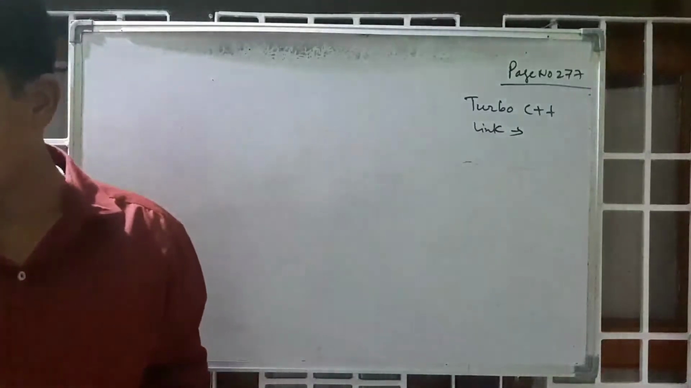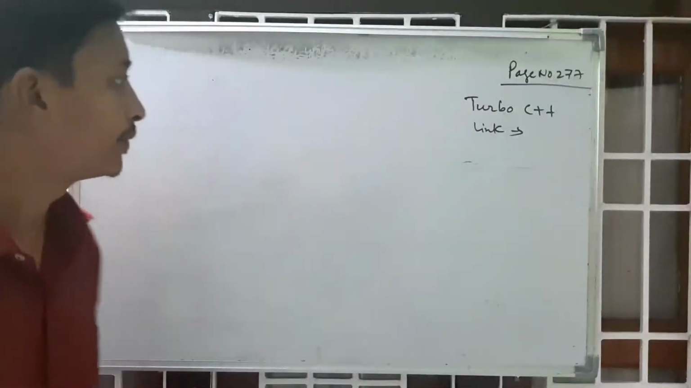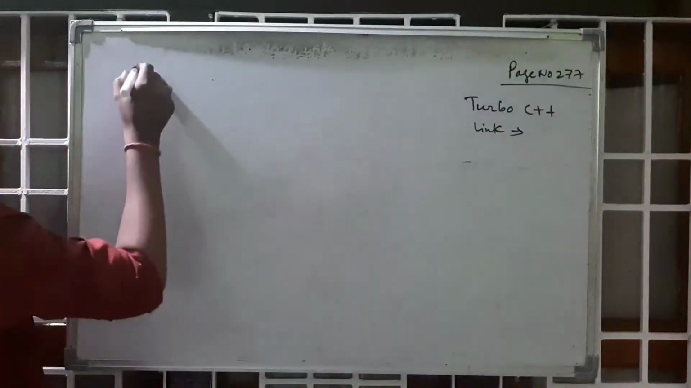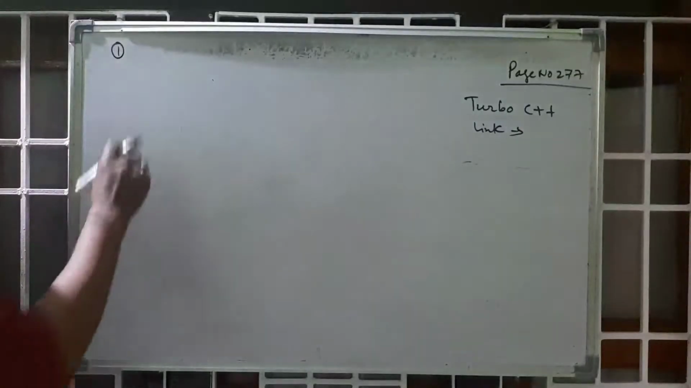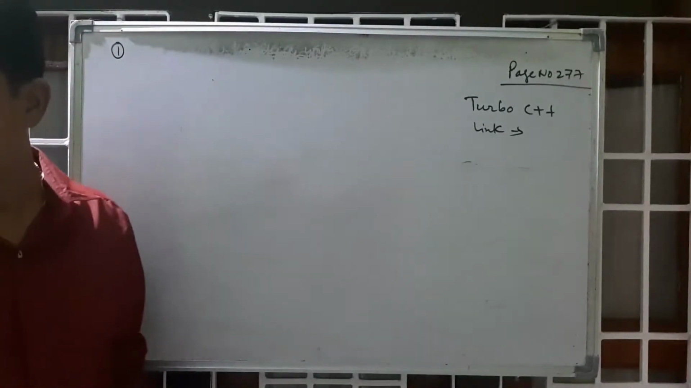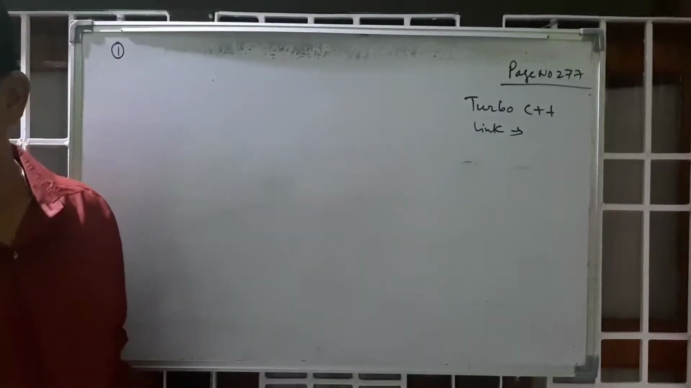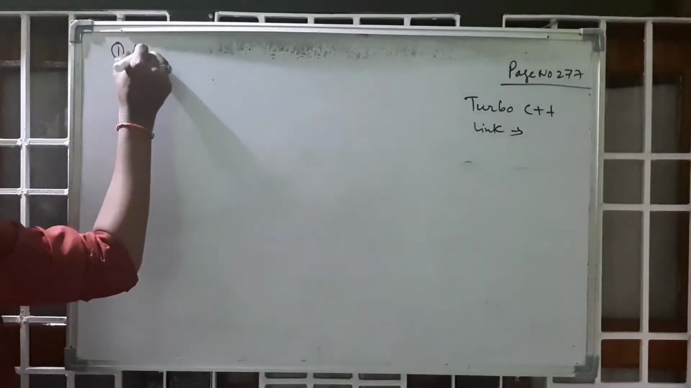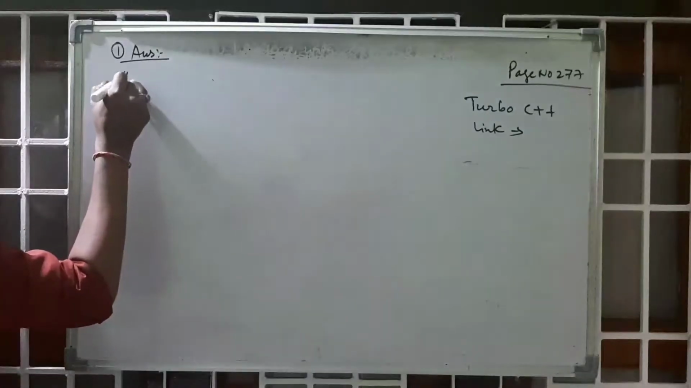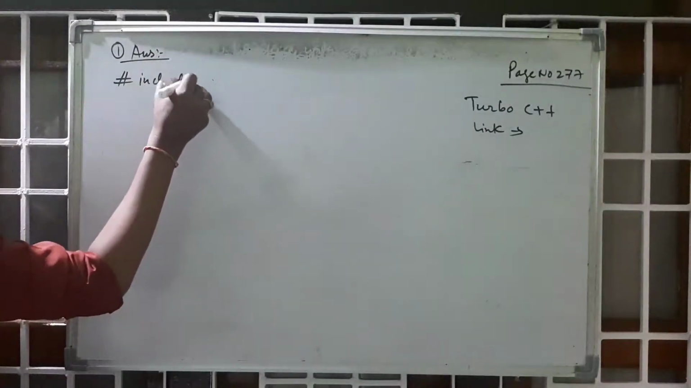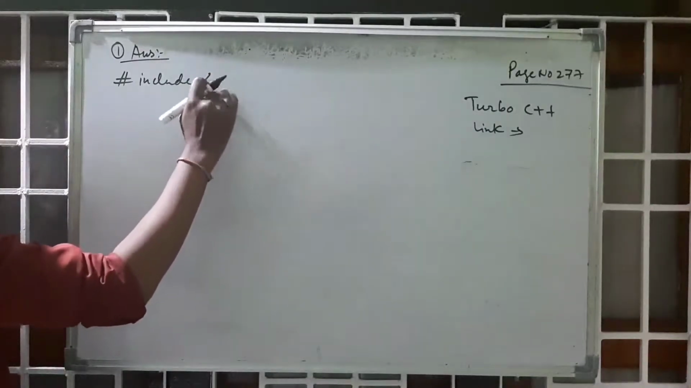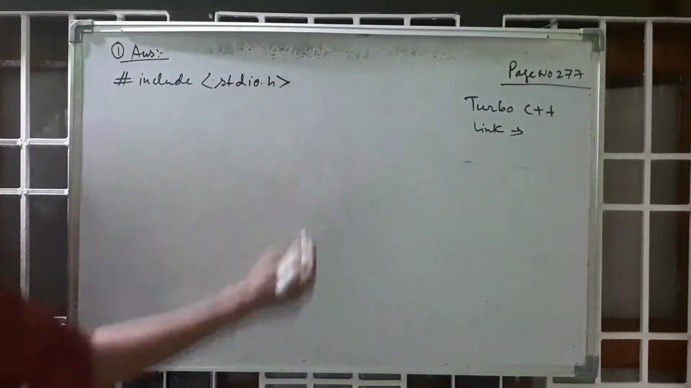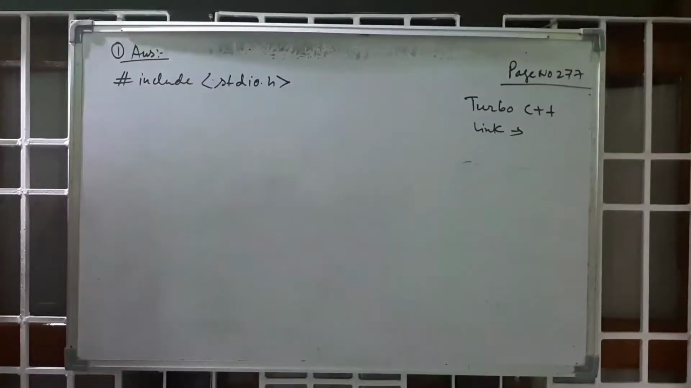Now let's see. The first question is: write a program for printing the message hello, how are you? First of all, you have to give the header file. I am not writing the questions, you just read from page number 277. Write a C program to print the message hello, how are you? So first you have to give the answer. Header file has #include stdio.h.